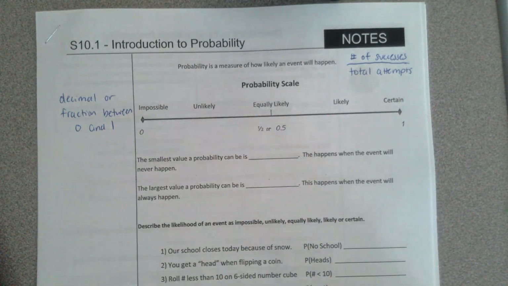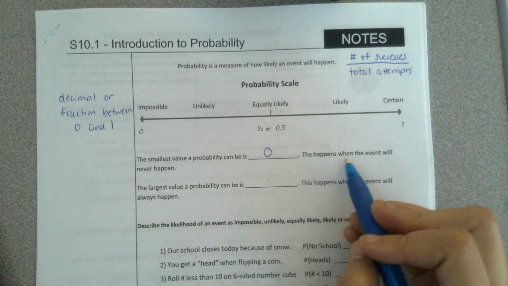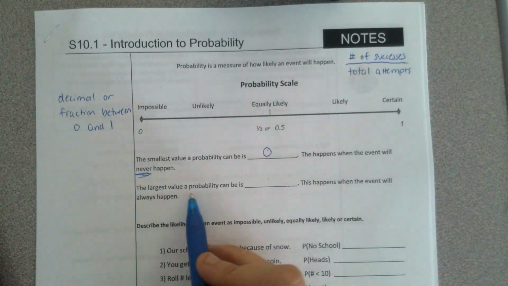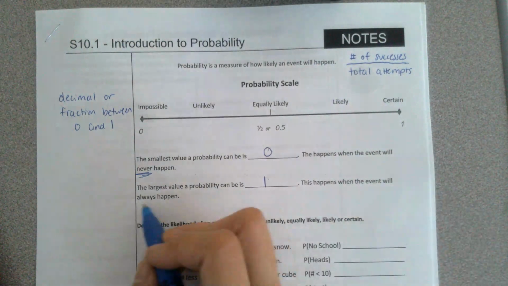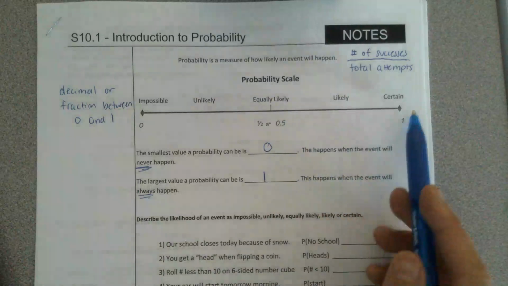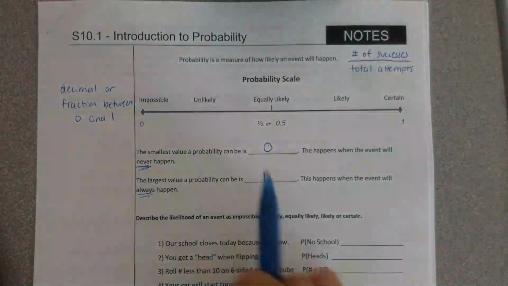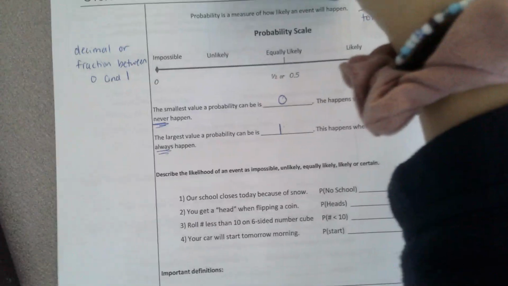All right. So the smallest value probability can be is 0. This happens when the event will never happen. The largest value probability can be is 1. This happens when the event will always happen. So if you like a visual scale, you can look at this. If you like just the numbers, you could just think between 0 and 1. Okay, so let's do a quick test run.